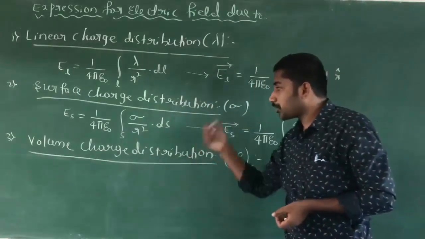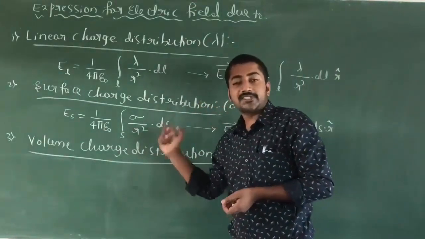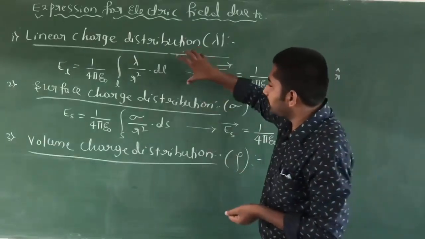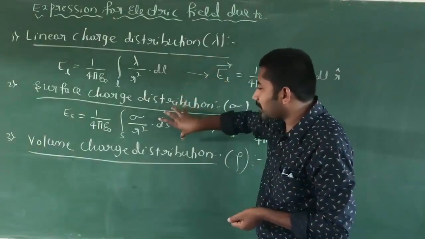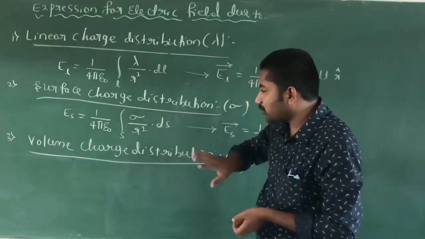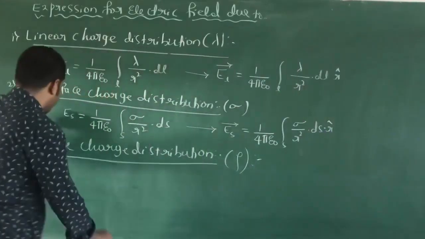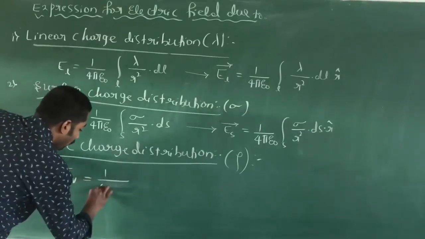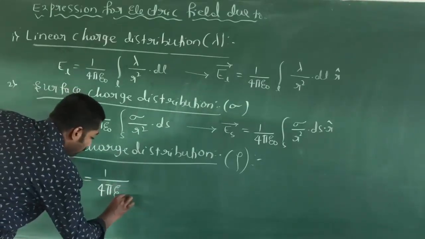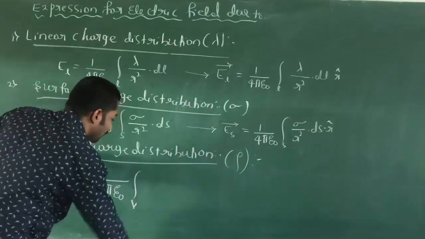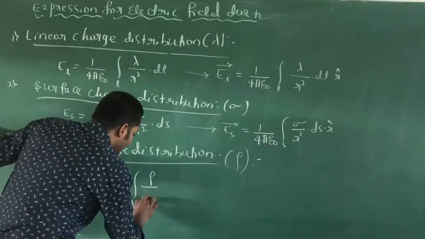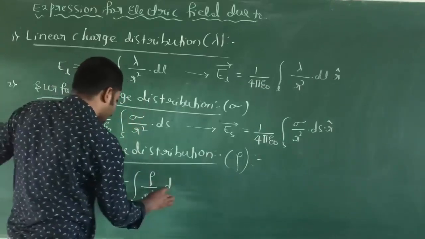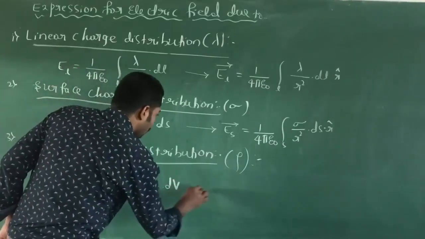Volume charge density means the charge per unit volume. Here the charge per unit length, here the charge per unit area, and here the charge per unit volume. The electric field due to the volume, E_V, is equal to 1 divided by 4 pi epsilon naught, integration over the volume of rho divided by r square into dV.